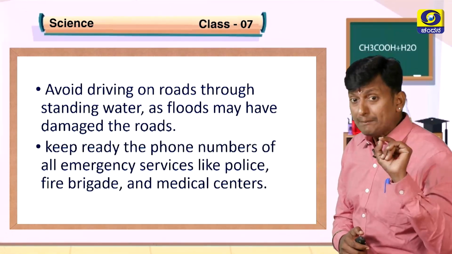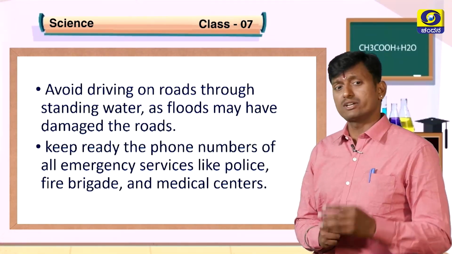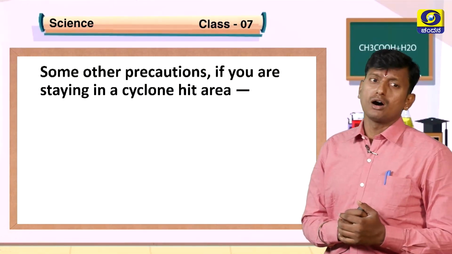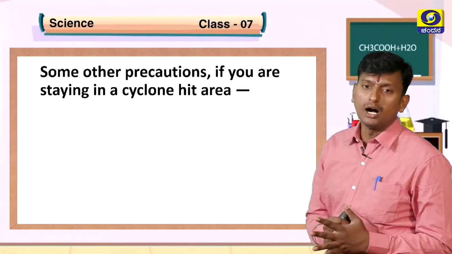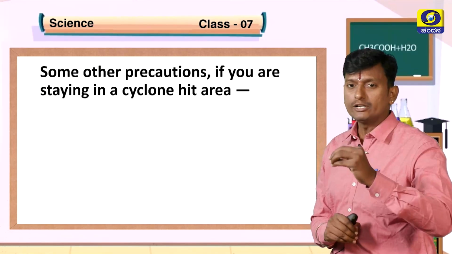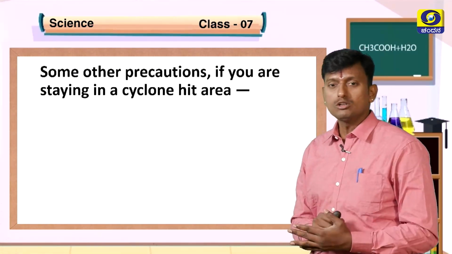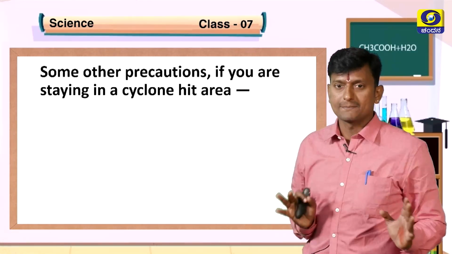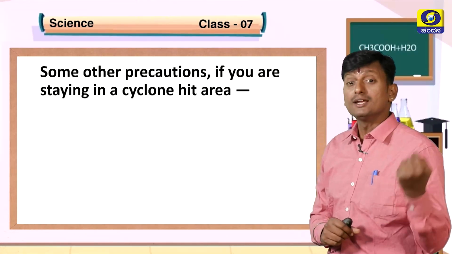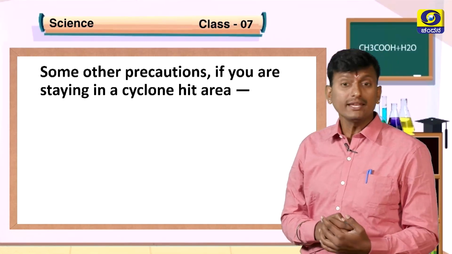Also, keep ready the phone numbers of all emergency services like police, fire brigade and medical centers. Some other precautions if you are staying in a cyclone hit area. Just imagine you are in a cyclone hit area. You didn't get any information regarding the cyclone before it happened. Now it happened, and you are in a cyclone hit area. So what precautions should be taken by you in order to protect your life and health?